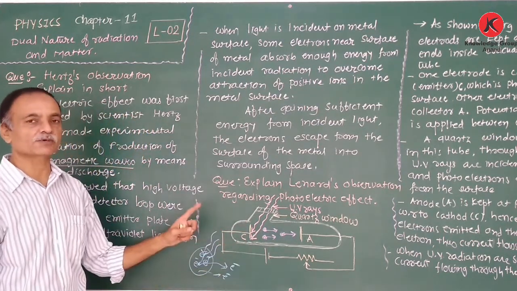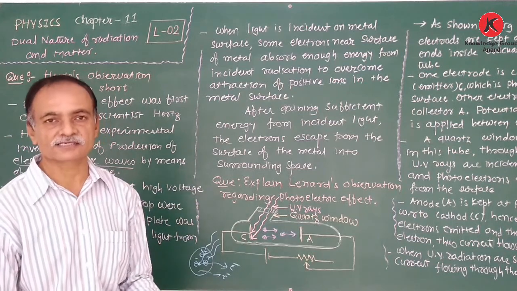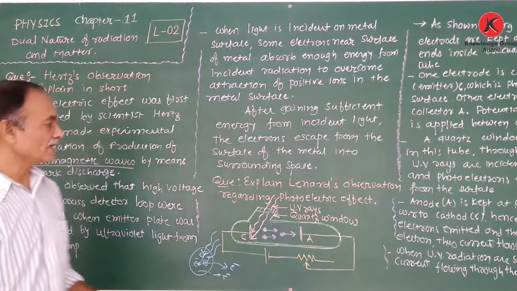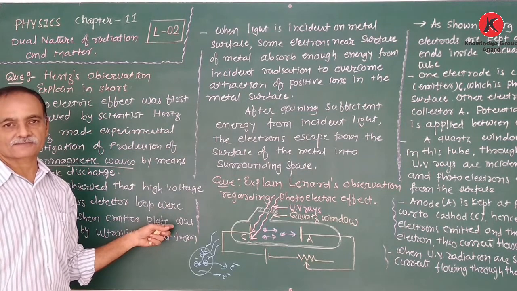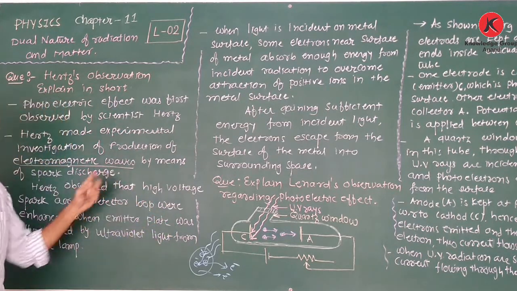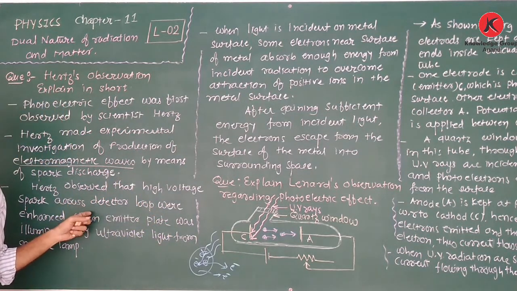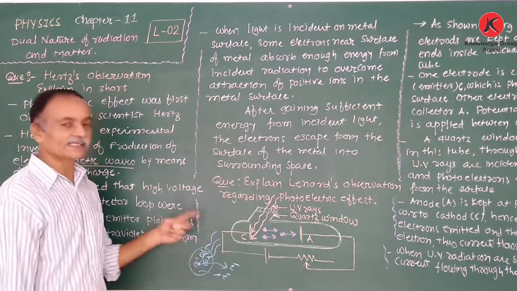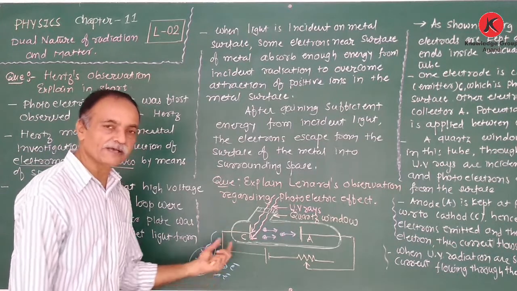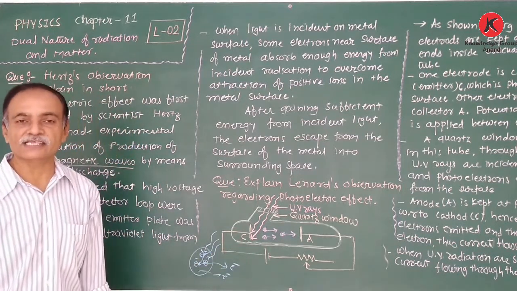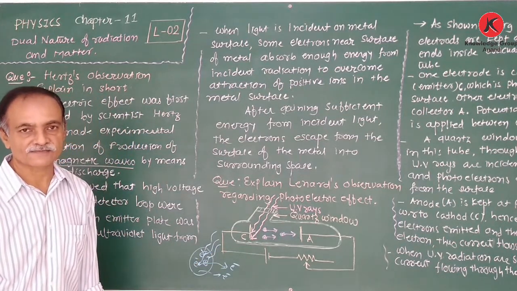So this effect was first observed by Hertz. He was not performing an experiment on the photoelectric effect. He experimentally produced electromagnetic waves, but he observed that electrons are also emitted from the metallic surface when ultraviolet light is incident on it.